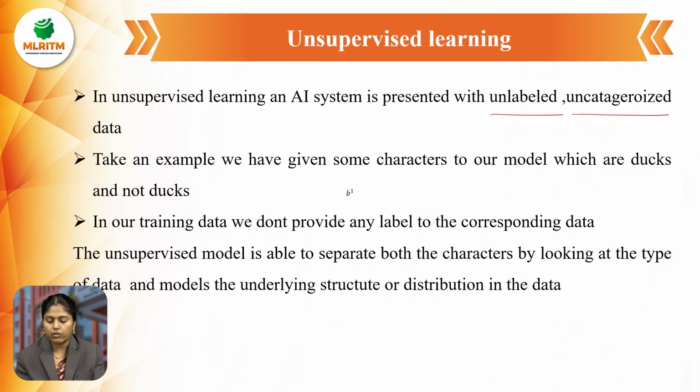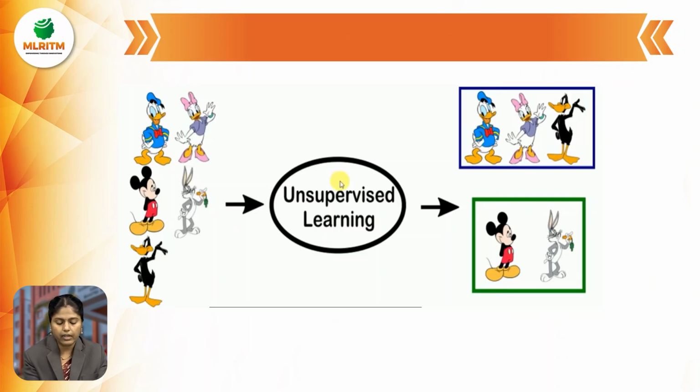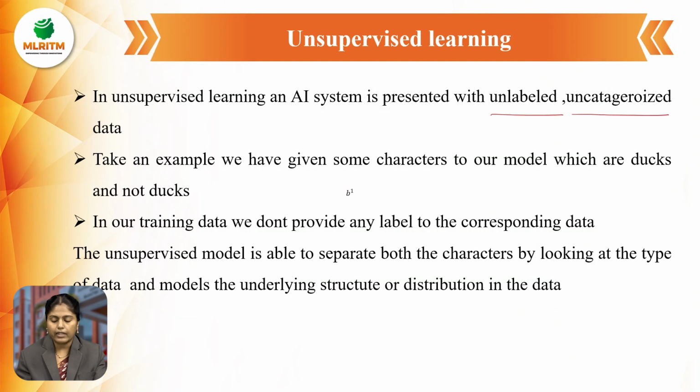We have some characters given to our model which are ducks. Suppose we take one example: there is a group of birds in our training data, such as ducks, and there are some cartoon pictures. Here there will be no label for the unsupervised data. Just by seeing, we are going to categorize them: these are the ducks and these are the cartoons. These are the two types that we categorize in unsupervised learning without giving any labels.